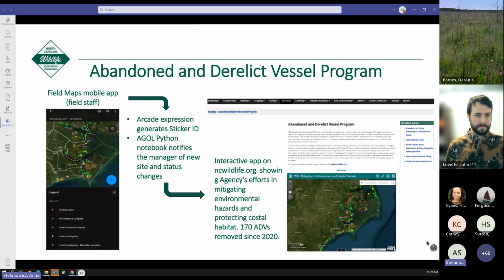At the same time, the progress of the ADV mitigation is shared with the public through an interactive app on our website. The app allows users to not just view the current status, but also filter identified ADVs by sticker ID, registration, or hull ID.